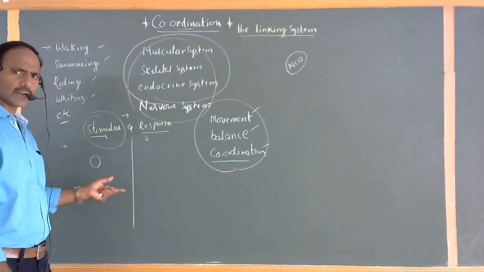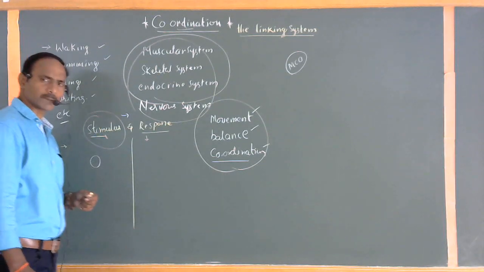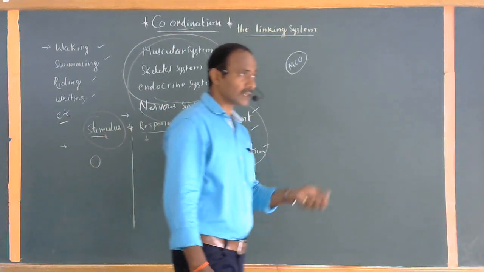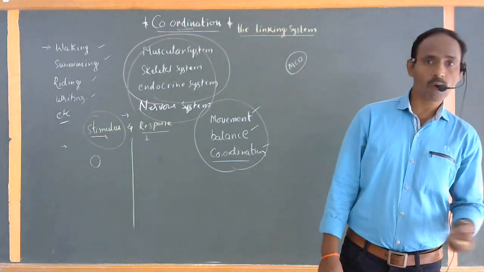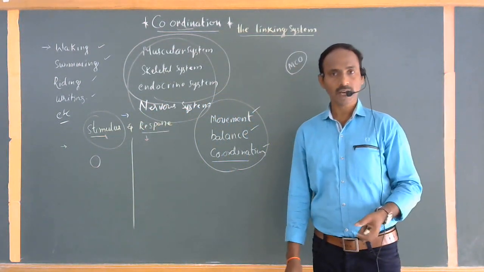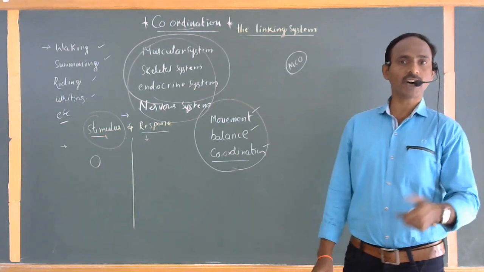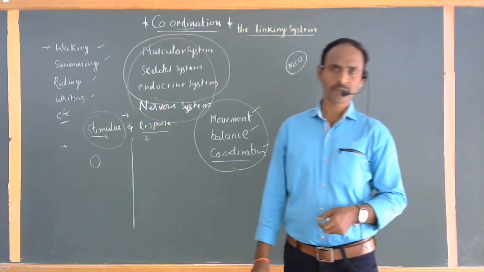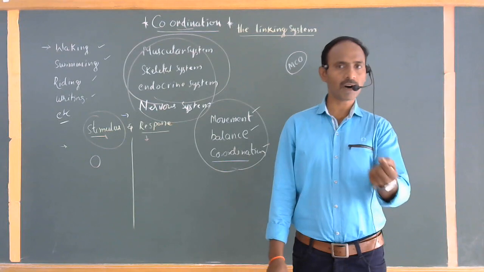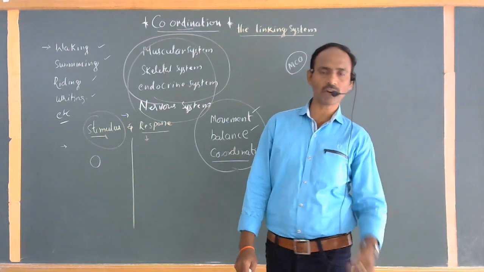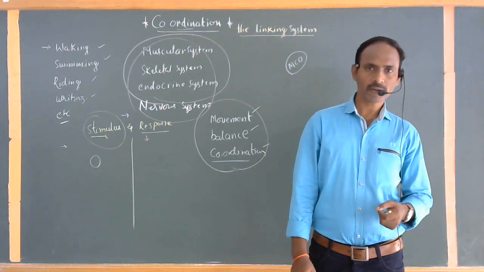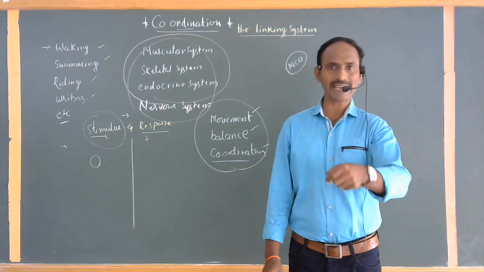A number of examples can be made for stimulus and response. We observed an excellent scenery. Wow, what a beautiful scenery it is. Our observing the scenery is the stimulus. Our compliment is the response. When we are walking on the roadside, a small sharp-edged point pinches our foot. That pinching of the foot region is the stimulus.